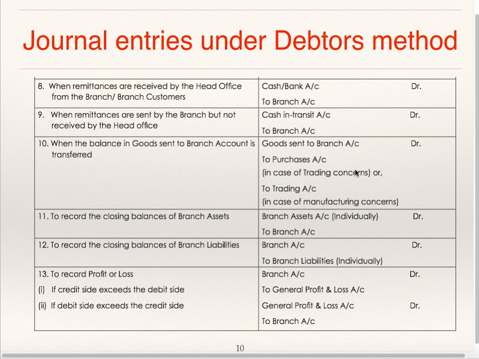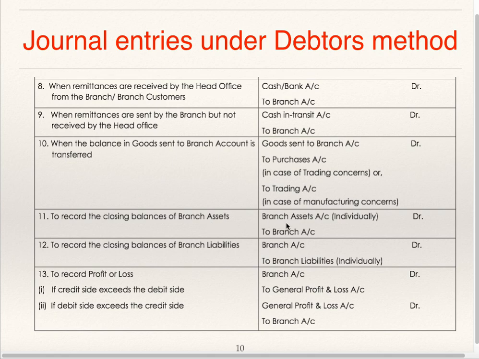So goods sent to branch account is closed by transferring it to purchase account or trading account. In case of trading concern, transfer it to purchase. In case of manufacturing concern, transfer it to trading account. To record the closing balance of branch asset.